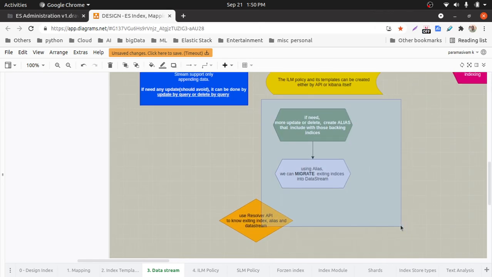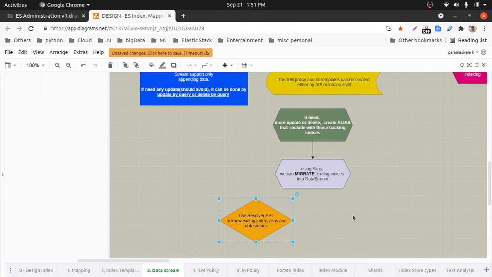Now these two I have to explain. As I said, if you really need more updates and deletes, consider the alias. The alias is an alternative to data streams. Alias means what? It is a single name, but it can cover many indexes. So you can consider the alias where you need more updates or deletes in the indexed documents.